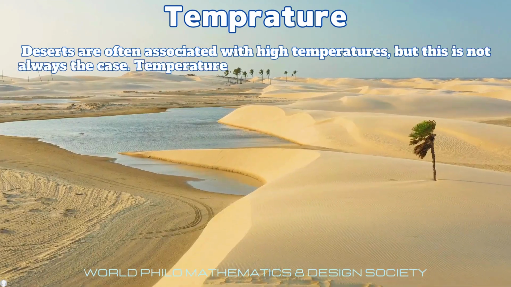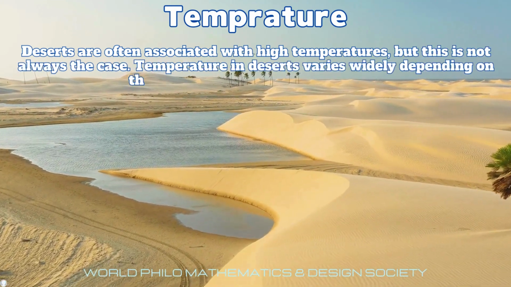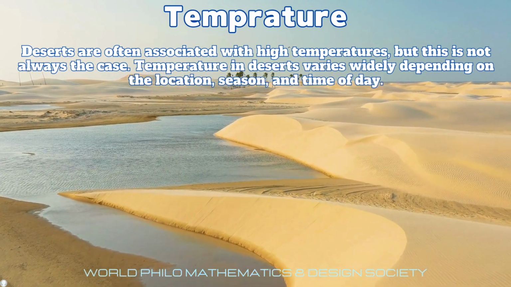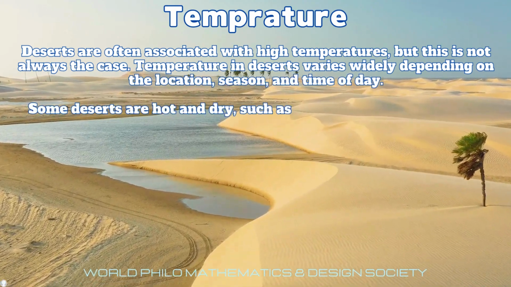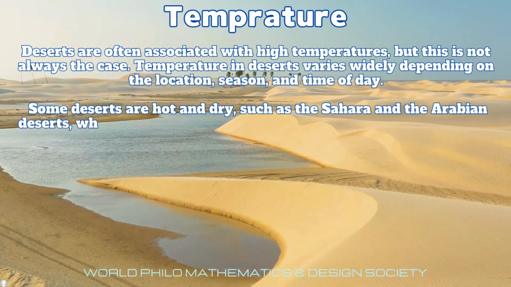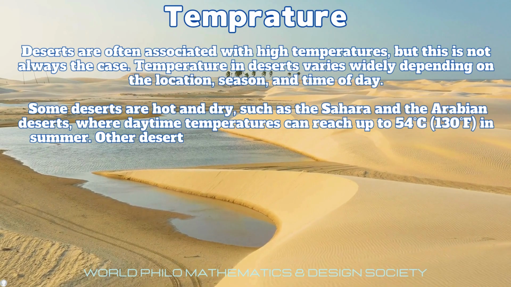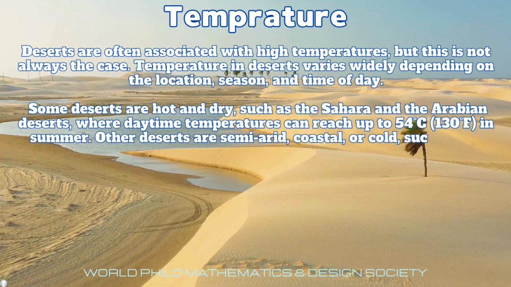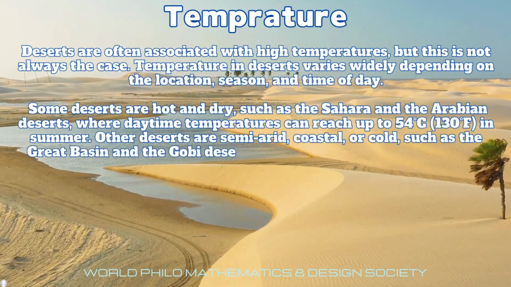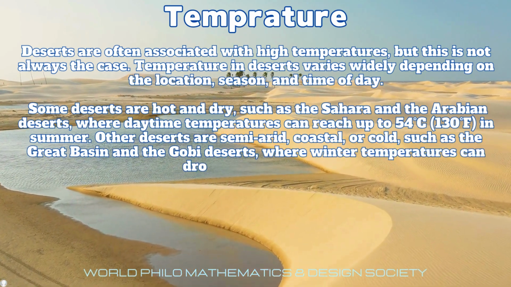Temperature in desert varies greatly depending on the location, season, and time of day. Some deserts are hot and dry, such as the Sahara and the Arabian Desert, where daytime temperature can reach up to 53 to 54 degrees centigrade in summer. Other deserts are semi-arid, coastal, or cold, such as the Great Basin and Gobi deserts, where winter temperature can drop below freezing.